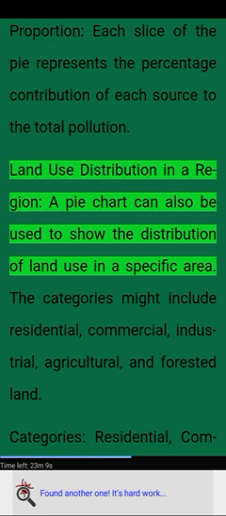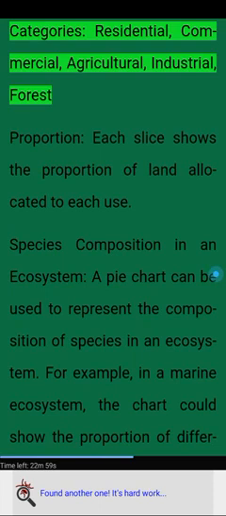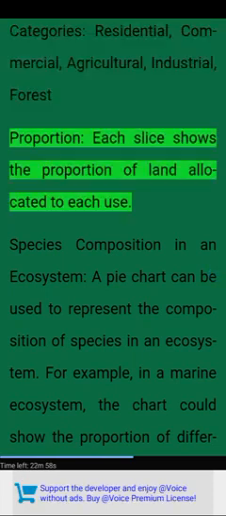Land use distribution in a region. A pie chart can also be used to show the distribution of land use in a specific area. The categories might include residential, commercial, industrial, agricultural, and forested land. Categories: residential, commercial, agricultural, industrial, forest. Proportion. Each slice shows the proportion of land allocated to each use.